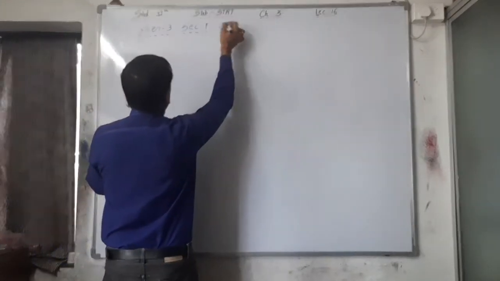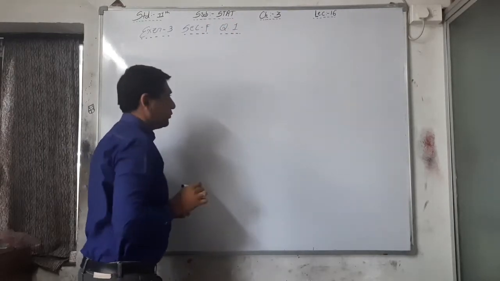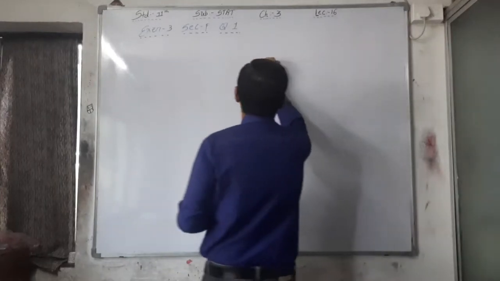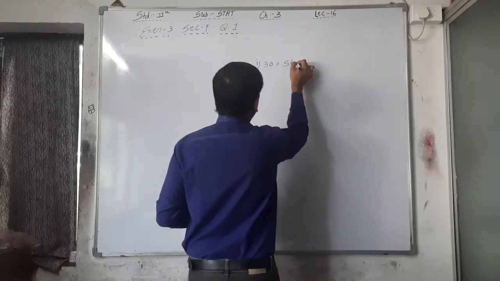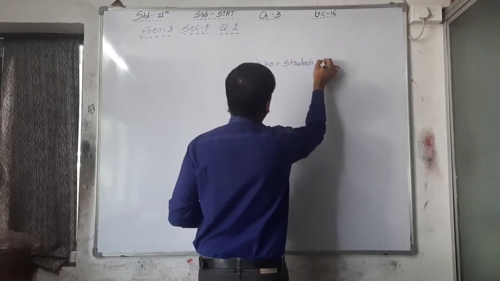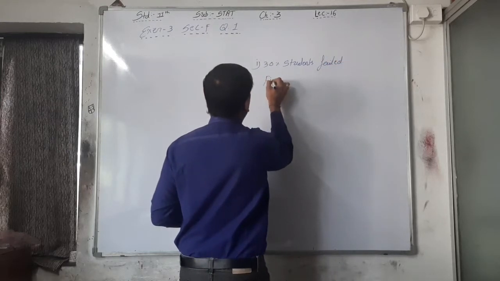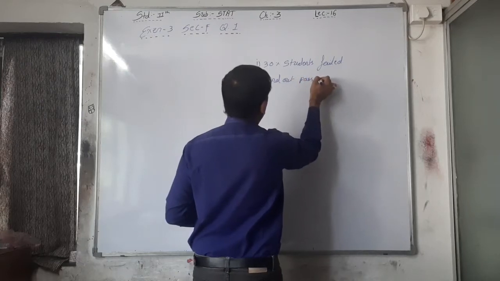Section F, question number 1. Right? Here, first of all, we have to find out what 30% students fail. Find out passing marks.